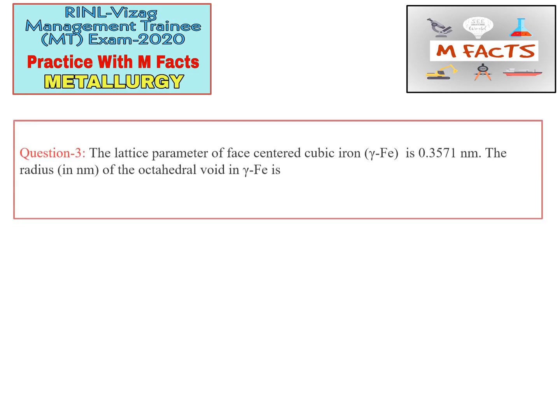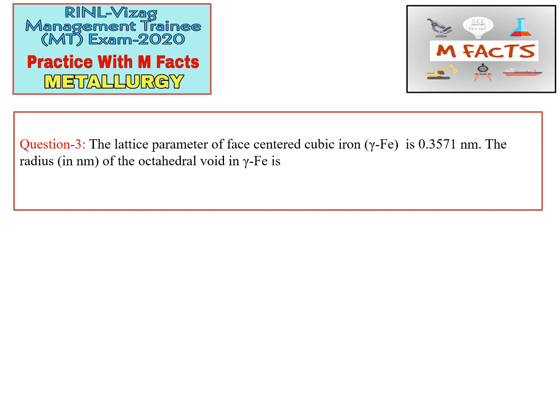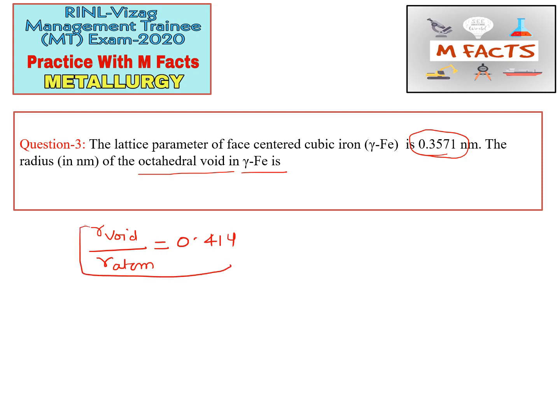So the next question is: the lattice parameter of face-centered cubic iron, that is gamma Fe, is equal to 0.3571 nanometers. The radius in nanometers of the octahedral void in gamma Fe is? So we need to calculate the radius of the octahedral void. We know the relation between the radius of the octahedral void and the radius of the atom in FCC structure: R void by R atom is equal to 0.414. This is the formula which is applicable for this question.